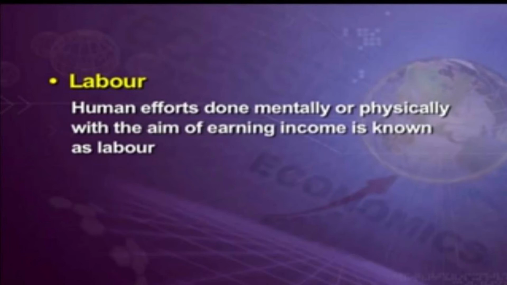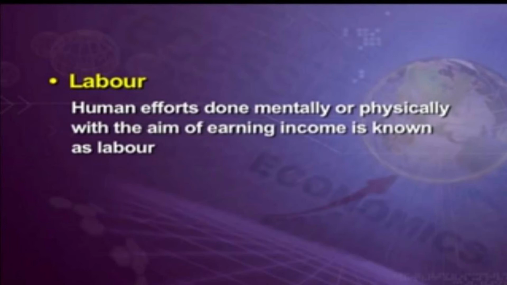Any activity you do to get an income is an income generating activity. Why do people work? People work only to earn income. Work is of two types, physical and mental. What are physical activities? The work we do with an action is called a physical activity.